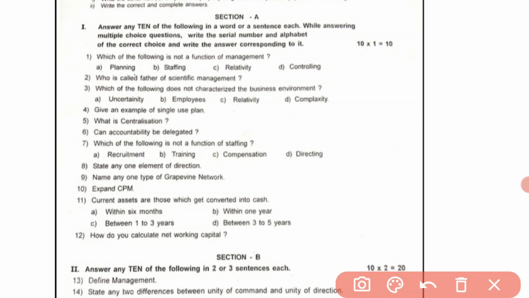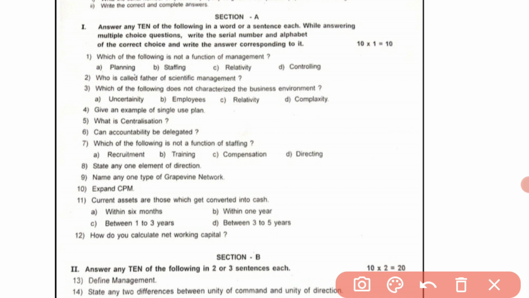Next, who is called the father of scientific management, which comes in the second chapter, principles of management. Then, which of the following does not characterize the business environment? This is also a multiple choice question. They have given the options: uncertainty, employees, relativity, complexity.